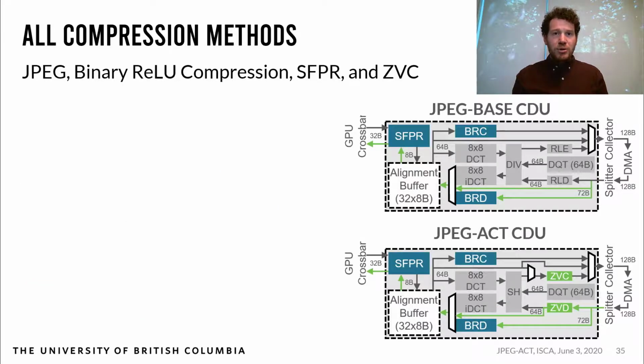Finally, we also include units for non-JPEG compression in the CDU. Mainly this is due to sparse activations, which still make up some portion of modern CNNs. We include JNet-All's binary ReLU compression, or BRC, and add a bypass for SFPR and ZVC.